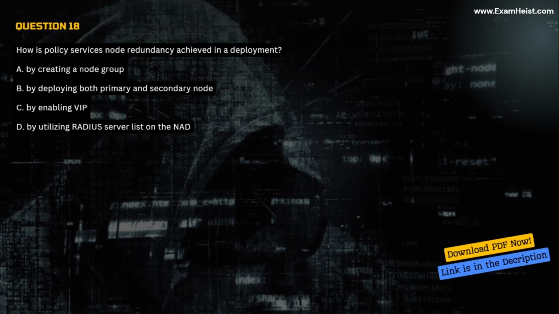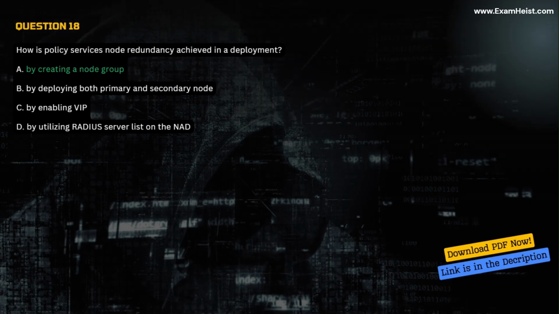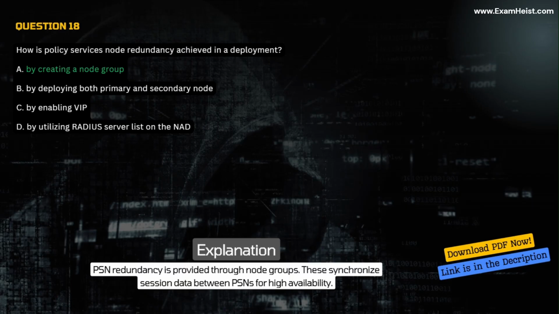Question 18. How is policy services node redundancy achieved in a deployment? A. By creating a node group. B. By deploying both primary and secondary node. C. By enabling VIP. D. By utilizing RADIUS server list on the NAD. Correct answer A. By creating a node group. Explanation. PSN redundancy is provided through node groups. These synchronize session data between PSNs for high availability.